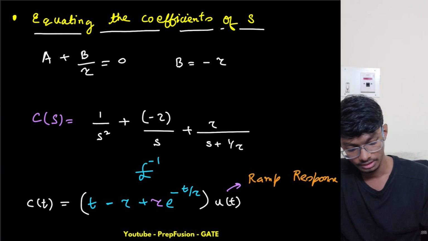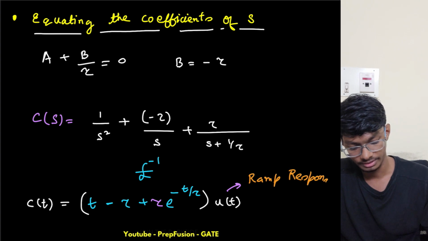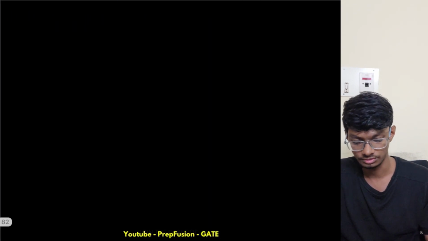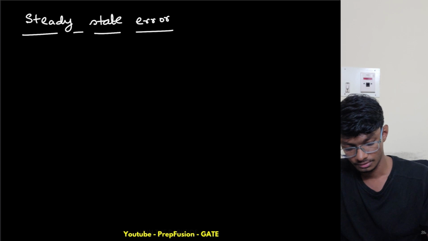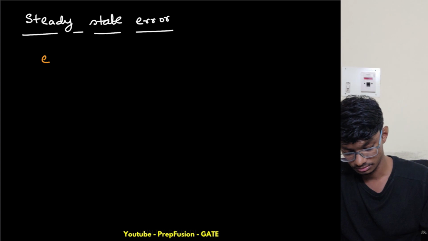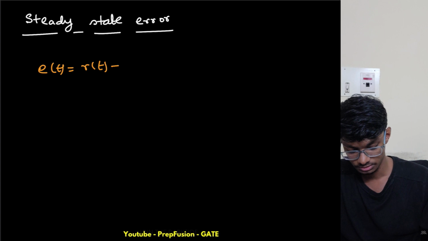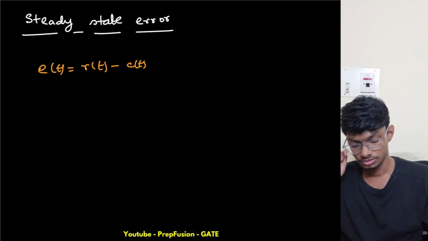What was the error? For a unity feedback system, it was r(t) minus c(t). I will find it using both methods. The first method was the steady state error, with e(t) equal to r(t) minus c(t).